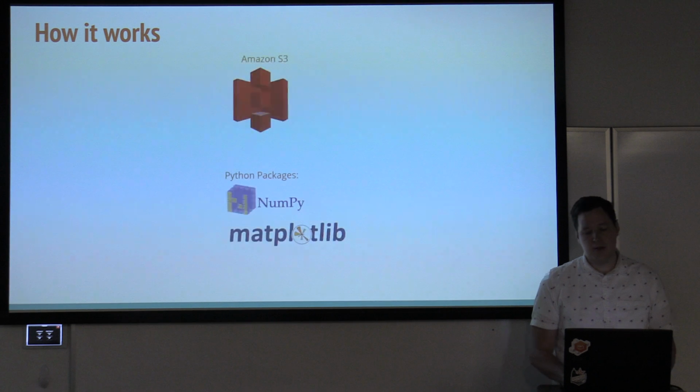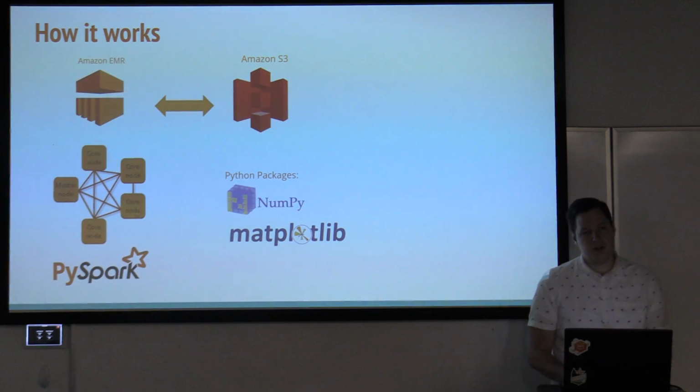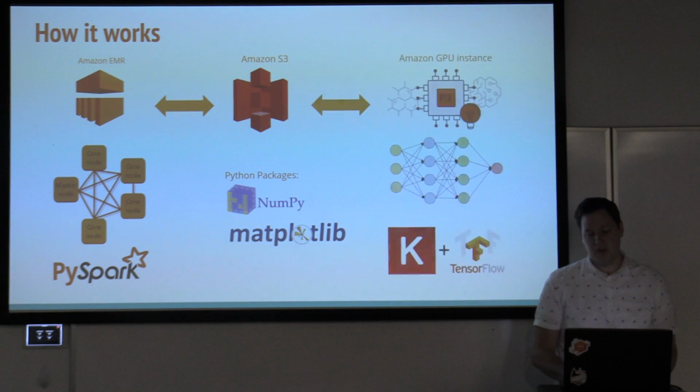So how it works. I started with the Amazon reviews dataset, which is all of the text reviews for Amazon, stored on this S3 bucket. I then processed that bucket of data with Spark, which is a distributed computing network. And once it was processed, it went back in the S3, and that data then was piped to a GPU instance where my neural network was trained.